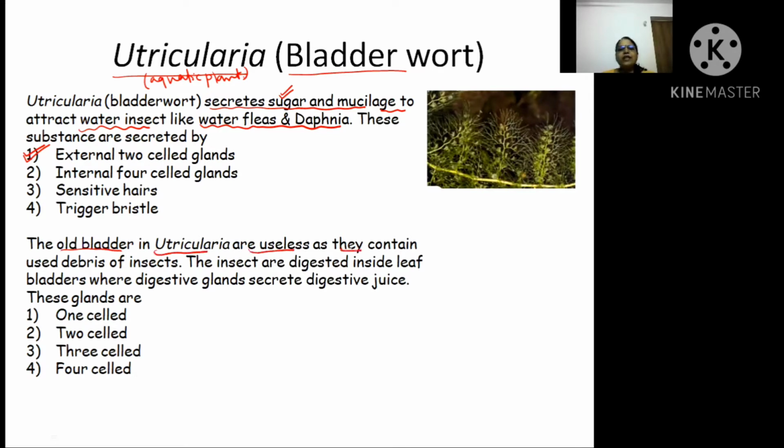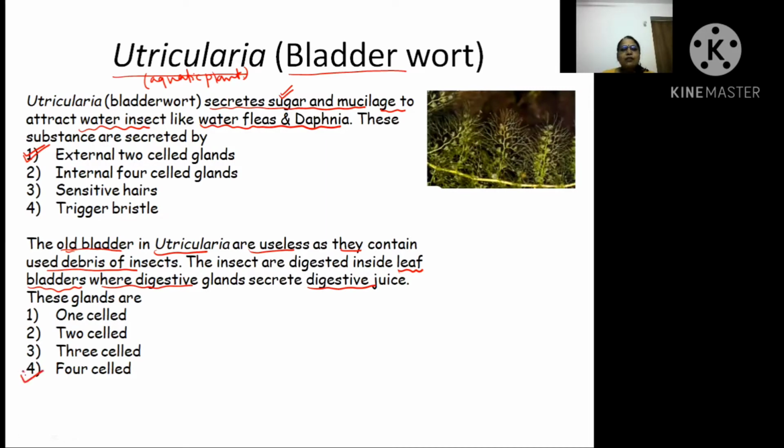Next, if you see, old bladders in Utricularia are useless. Why? Because they contain used debris of the insects. The insects are digested inside the leaf bladder, because here the leaf is becoming a bladder. Bladder means a bag-like structure where digestive glands secrete digestive juice. Now what are these glands?